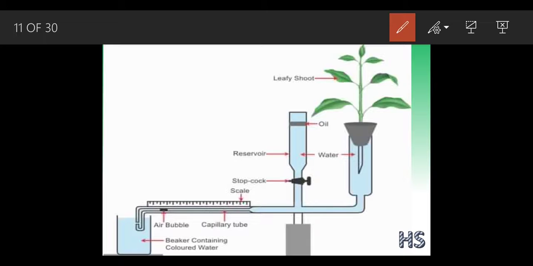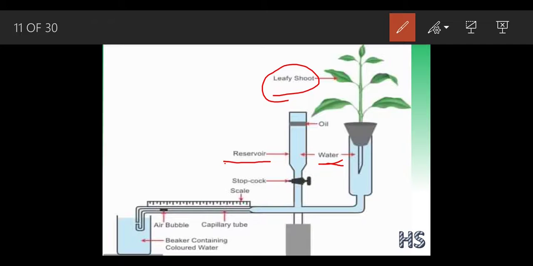See what we are going to do. First, I'm going to explain each and every term. Then we are going to start and notice what is going to happen. See this part, water. This is a leaf shoot, which has been inserted inside this Ganong potometer part, which is filled with water, and this is a reservoir.